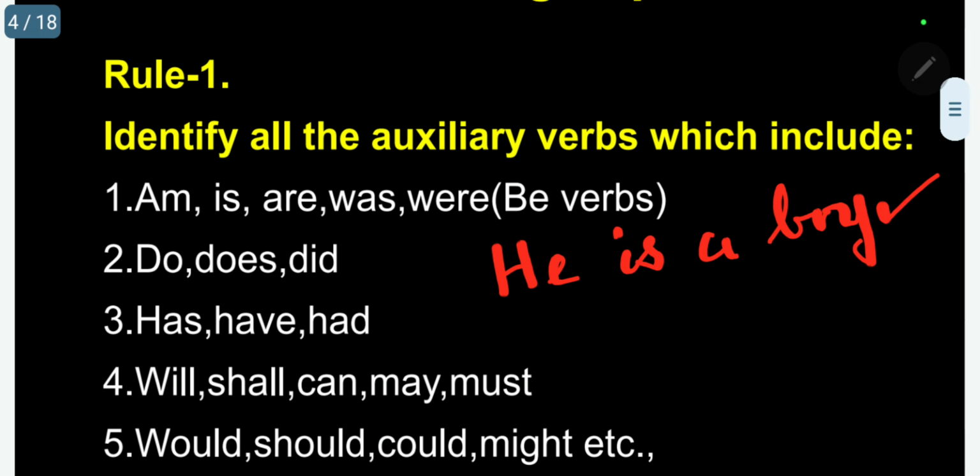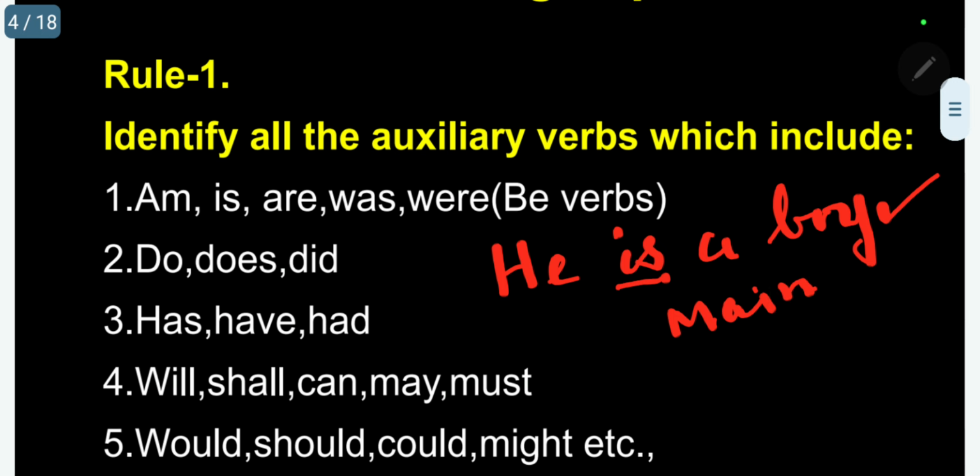Next, simple present continuous. Third, simple present perfect. Fourth, simple present perfect continuous. The same way 4 types in past, and the same way 4 types in future. So 12 important sentences. If you know very well how to construct them, it is very, very easy. You can speak English easily. You can give a reply easily during conversation. So in what I have given, he is a boy, is is the primary auxiliary verb, and here is is acting as a main verb.